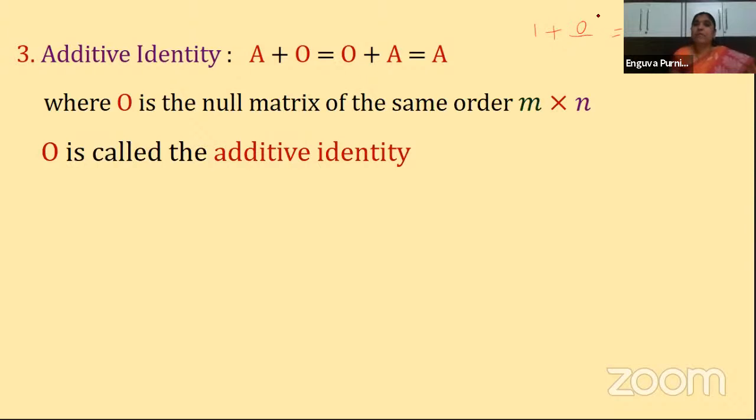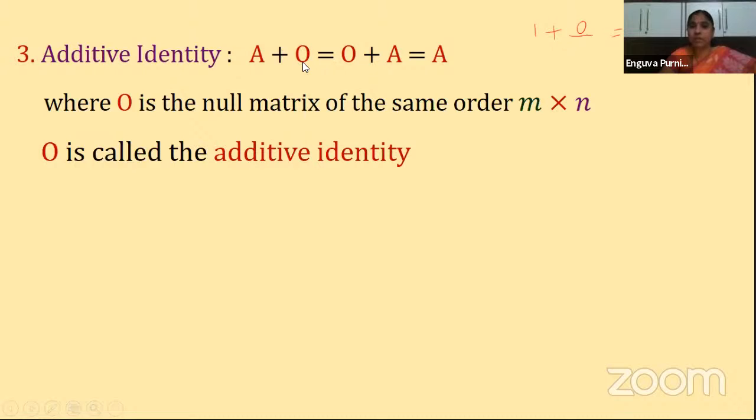Similarly, when you're talking about matrices, what is our 0 here? It is nothing but the 0 matrix. So to any matrix, if you add a 0 matrix of the same order, and remember, whenever you say adding, it is understood that both are of the same order. They can be any ordered matrix, a square matrix or a rectangular matrix, but the 0 matrix should also be of the same order as A. Clear?